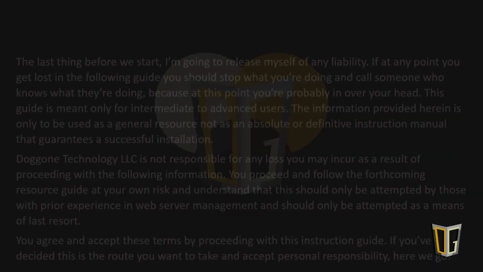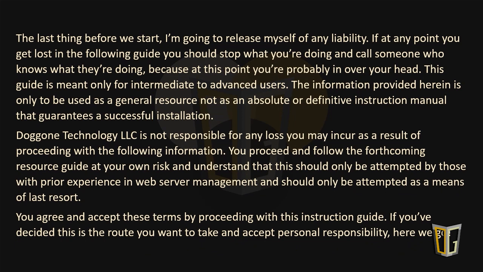Finally, the last thing before we start, if at any point you get lost in the following guide, you should stop what you're doing and call someone who knows what they're doing immediately. This guide is meant only for intermediate to advanced users. The information provided herein is only to be used as a general resource, not as an absolute or definitive instruction manual that guarantees a successful installation.